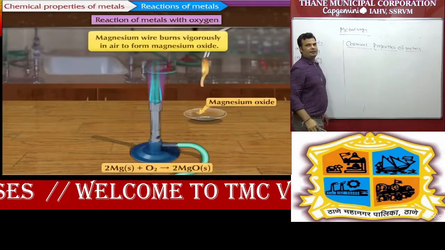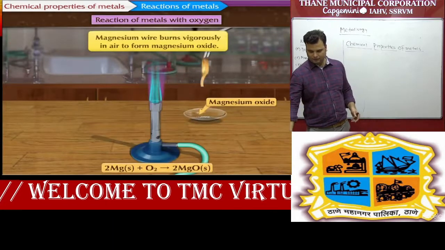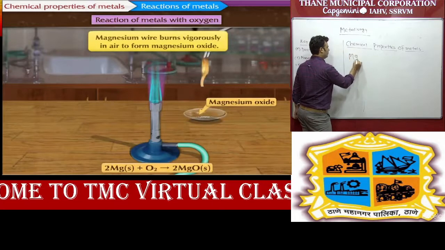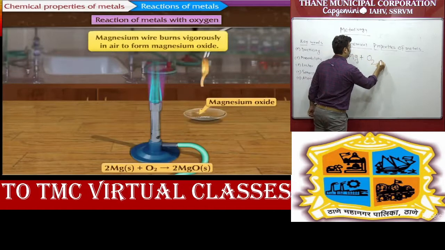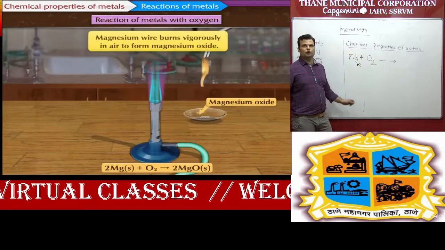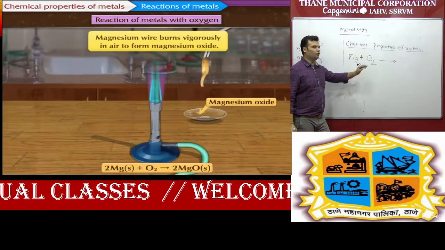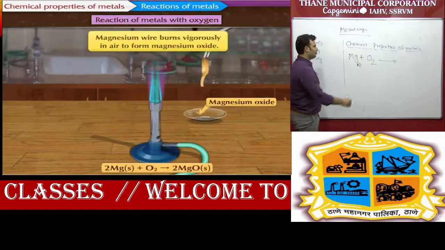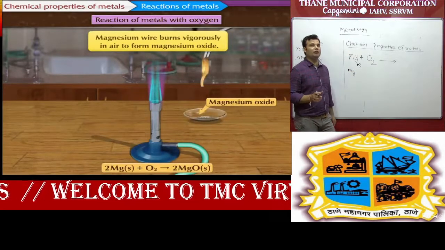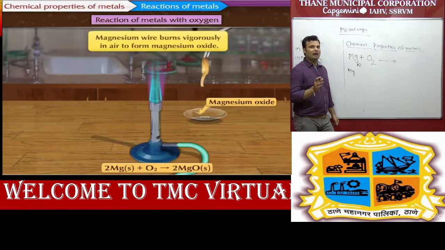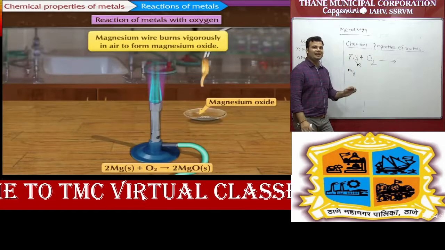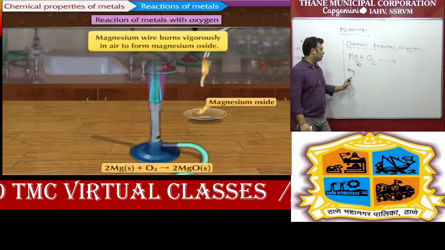So next element, next metal is magnesium. Again we have to balance for magnesium. Mg plus O2. Magnesium is present in solid form. So magnesium plus O2. Student, if you want to complete any chemical equation, you have to remember the atomic number, and by the atomic number you can determine their valency, and at that time you can balance any chemical equation. So that is very important.